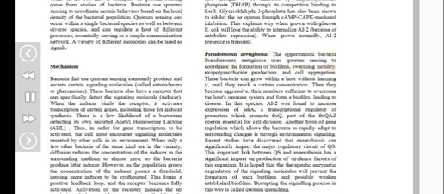Pseudomonas aeruginosa. The opportunistic bacterium Pseudomonas aeruginosa uses quorum sensing to coordinate the formation of biofilms, swarming motility, exopolysaccharide production, and cell aggregation. These bacteria can grow within a host without harming it, until they reach a certain concentration. When they become aggressive, their number is sufficient to overcome the host's immune system and form a biofilm, leading to disease. In this, AI-2 was found to increase expression of sdiA, a transcriptional regulator of promoters which promote ftsQ, part of the ftsQAZ operon essential for cell division.